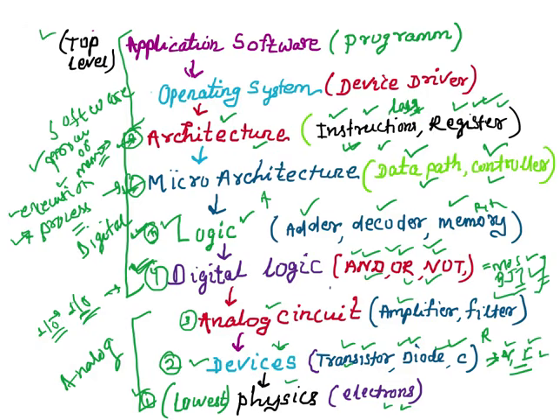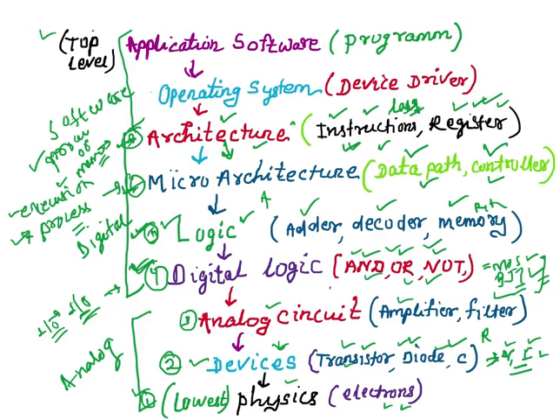That is what it is implemented by. So this architecture level gives instruction to the microarchitecture to execute that instruction.